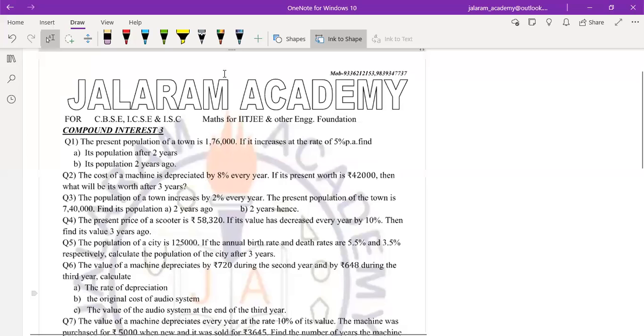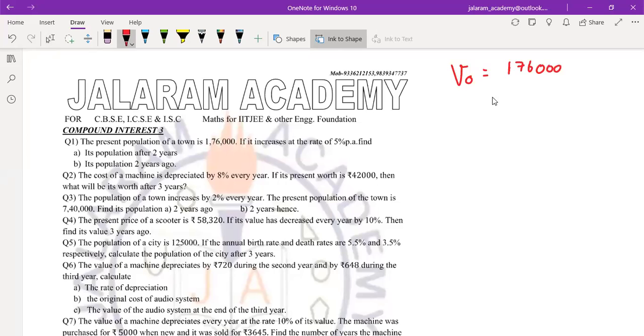V naught equals the present population of the town, 1,76,000. And if it increases at the rate of 5% per annum, this time it is not the rate of interest, this is the rate of growth. It is 5% per annum. Find its population after 2 years.